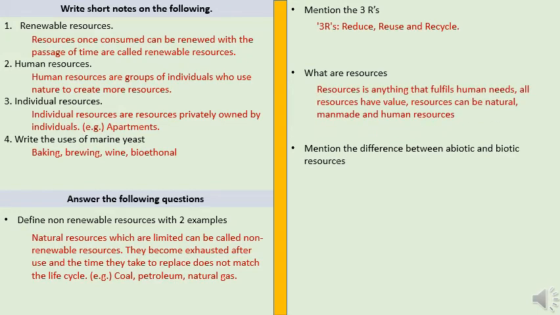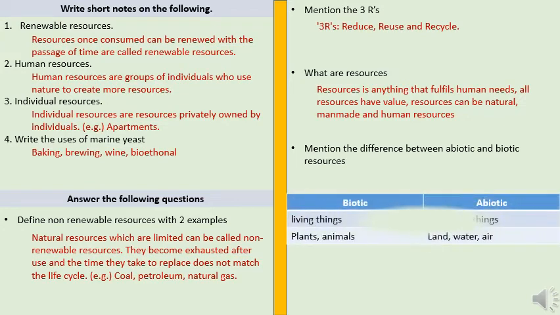Next question is, what are resources? Resources is anything that fulfills human needs. All resources have values and resources can be natural, man-made and human resources. Mention the difference between abiotic and biotic resources. Biotic is all living things, called biotic resources. Example, plants and animals. Abiotic is all non-living things. Example, land, water and air.